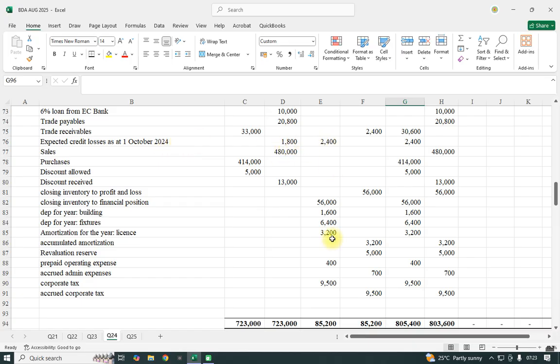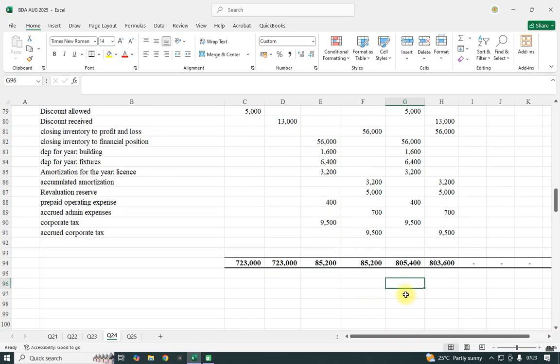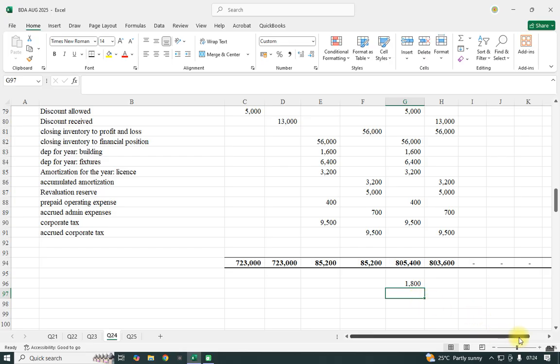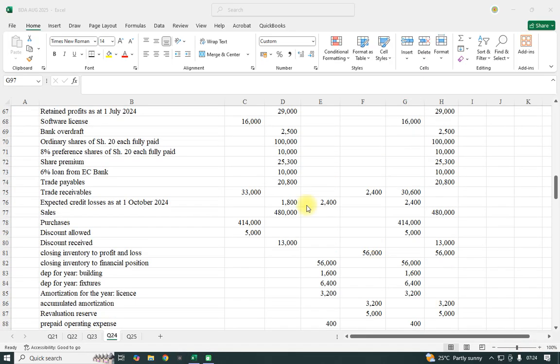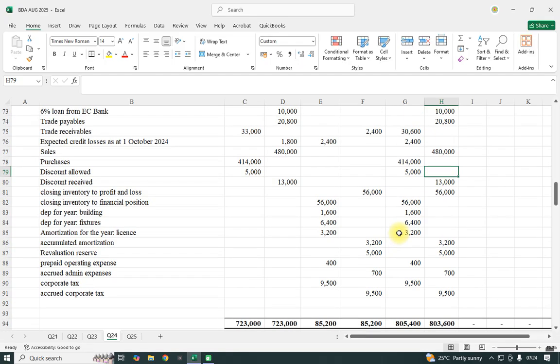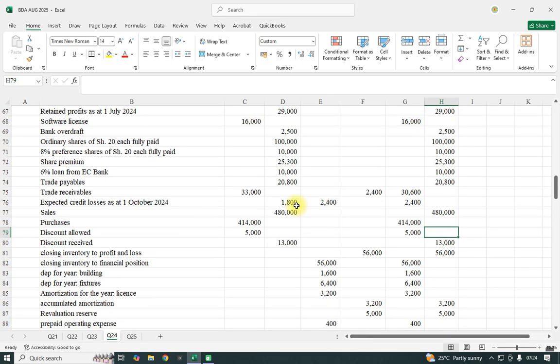Here we had 18. Let me just see the difference so that we know whether it is a credit loss. This is 805,400 and you minus 803,600. Yeah, the difference is 1800. So 1800 we shall account for both here, of which now you'll find that we shall have the difference.